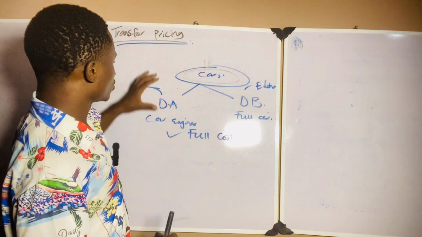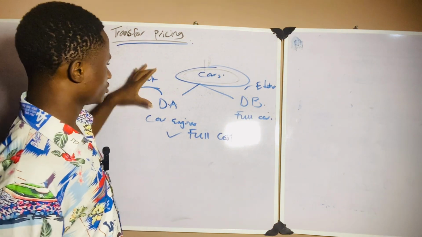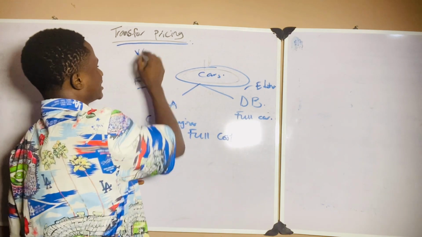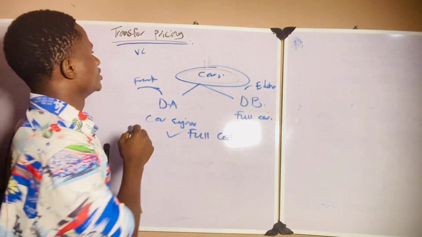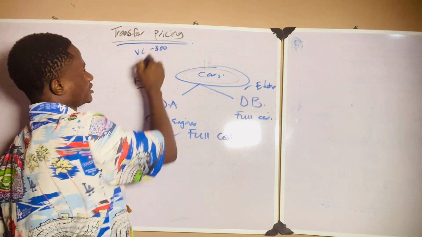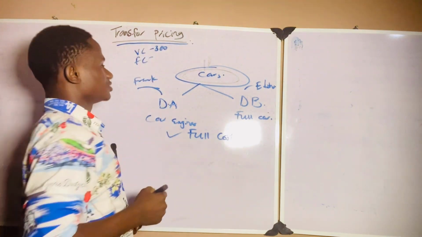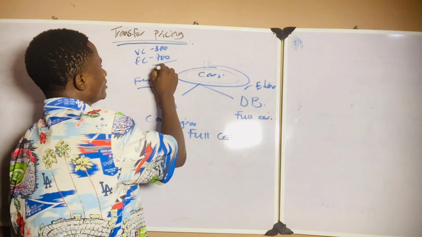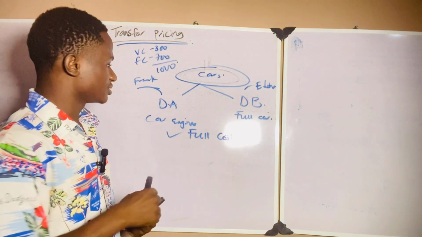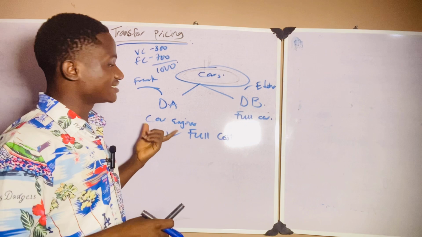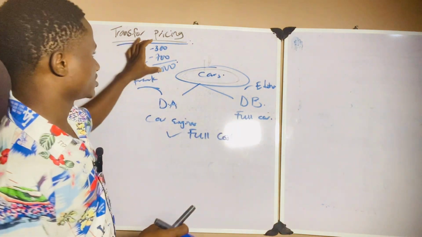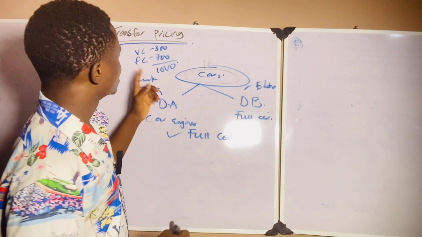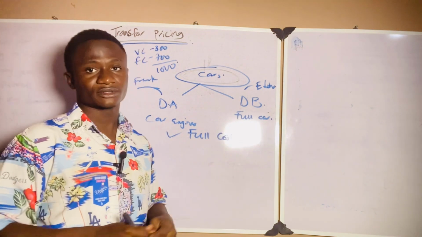Let's say the variable cost of manufacturing an engine in this division is 300 naira, and the fixed cost is 700 naira. If we add it together, we have 1,000 naira. So if this division decides to sell to the other division at full cost, it sells at 1,000 naira: 300 naira variable cost and 700 naira fixed cost, making 1,000 naira.